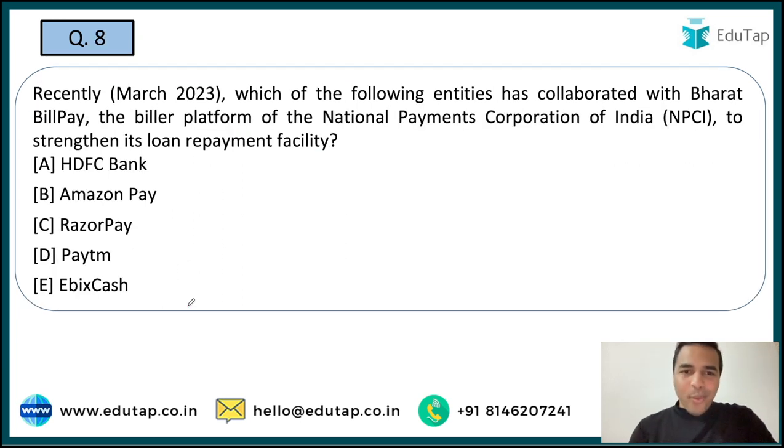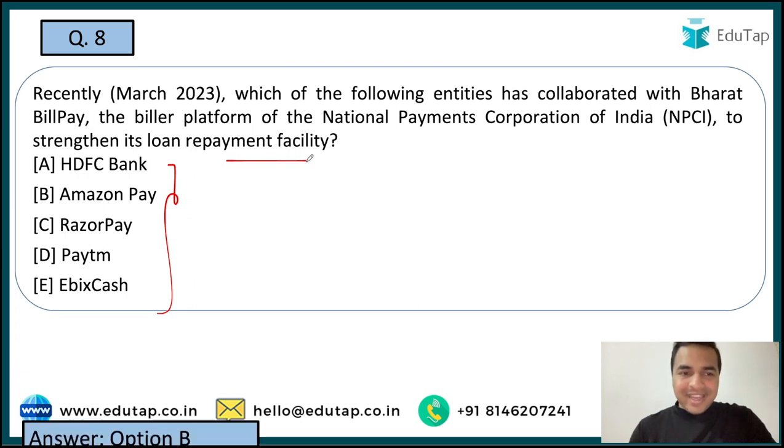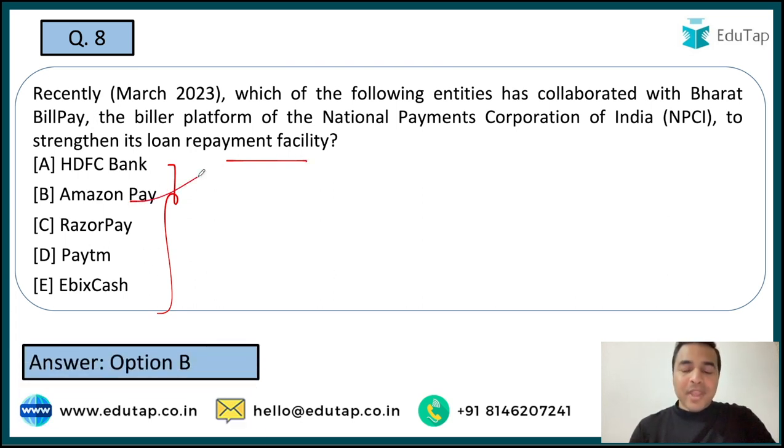Now moving on to the next question, you are required to tell me the entity name which has collaborated with the Bharat Bill Pay, which is the biller platform for NPCI, to strengthen its loan repayment facility. तो loan repayment facility को यहाँ पर strengthen करने के लिए आपको बताना है इसमें से कौन सी entity है जिसने कि recently collaborate किया है भारत बिल पे के साथ, and here guys the right answer is Amazon Pay. So Amazon Pay is basically the name of that entity which has collaborated with the Bharat Bill Pay.